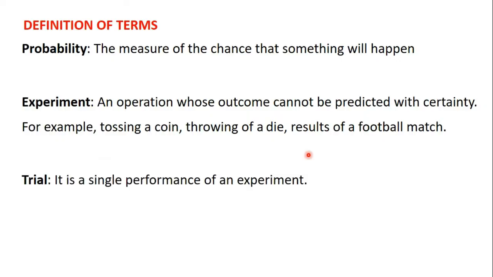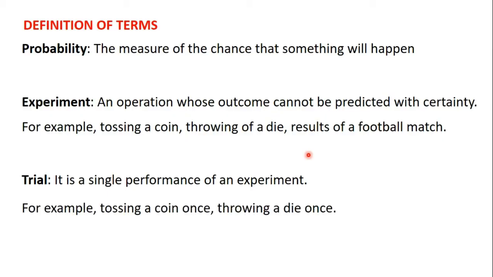The next term we will consider is trial. A trial is a single performance of an experiment. So when you perform an experiment once, it's called a trial. For example, tossing a coin once or throwing a die once. These are referred to as trials. The next term we will consider is the outcome.